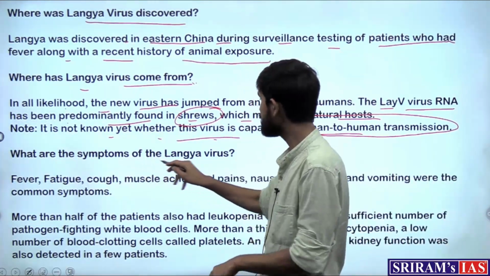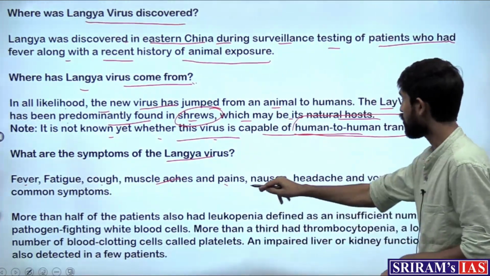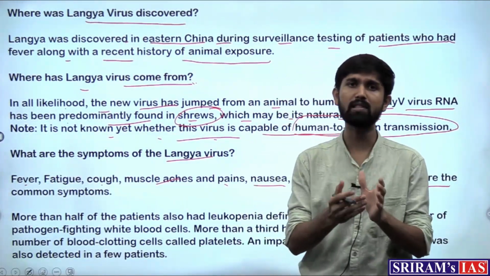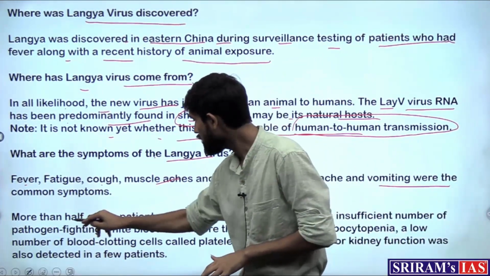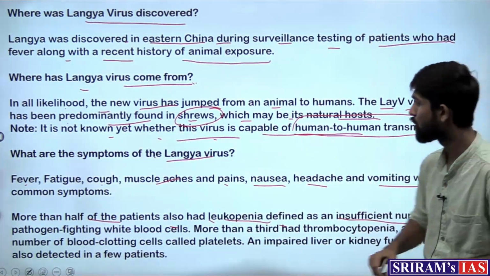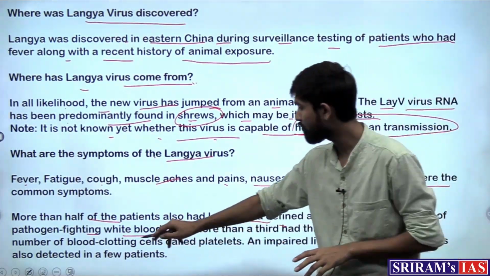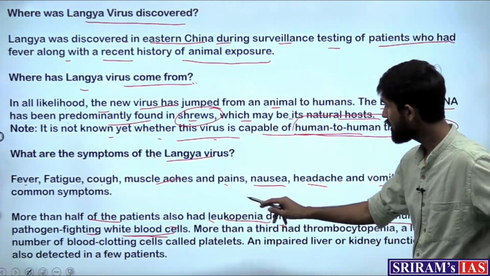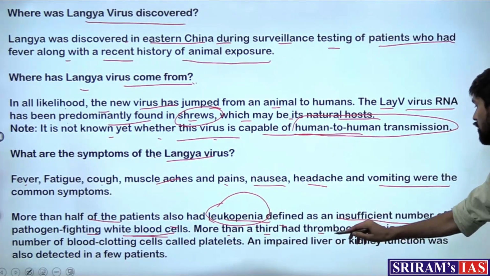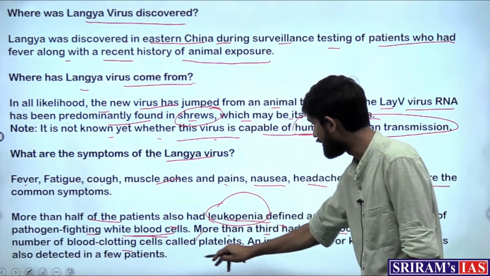And what are the symptoms of the Langya virus? Fever, fatigue, cough, muscle aches and pains, nausea, headache and vomiting were the common symptoms. More than half of the patients also had leukopenia, defined as an insufficient number of pathogen-fighting white blood cells, which means less immunity, a condition known as leukopenia, and more than a third had thrombocytopenia, that is a low number of blood clotting cells called platelets.